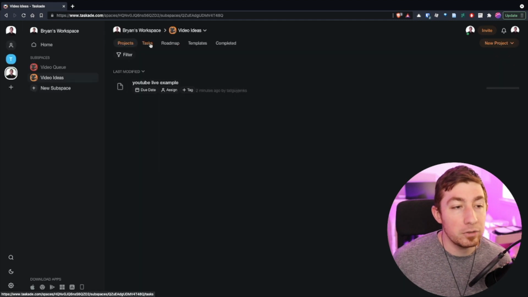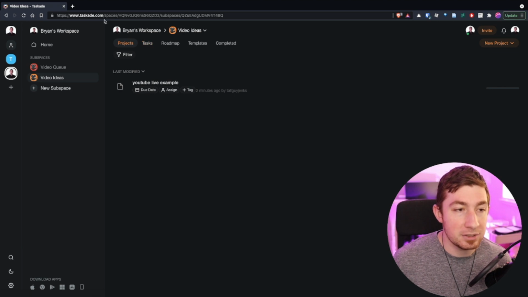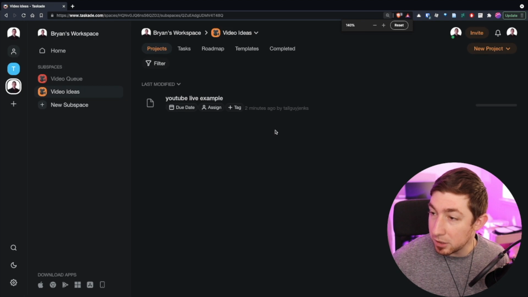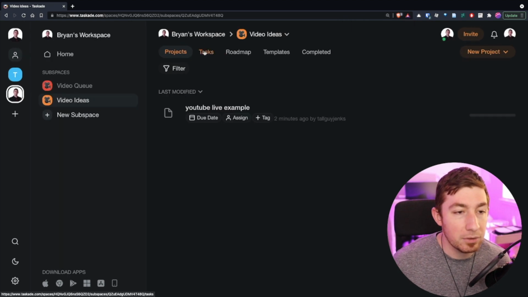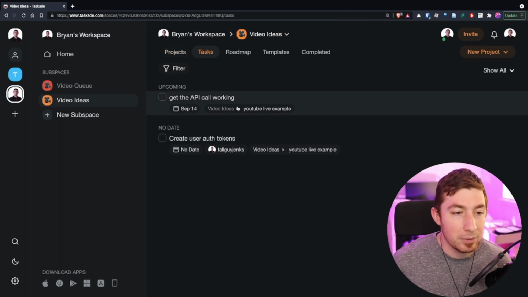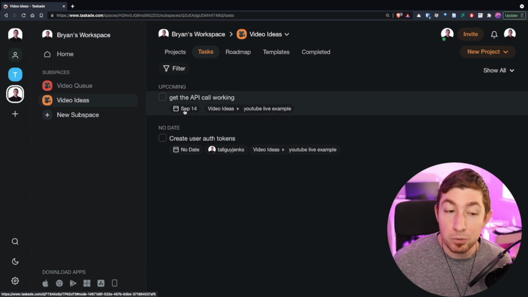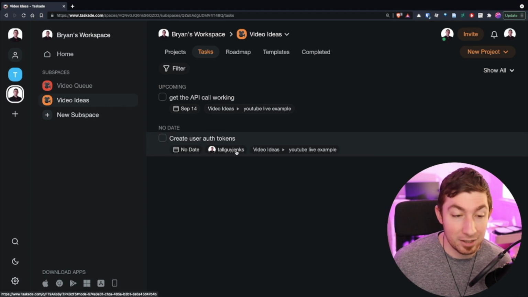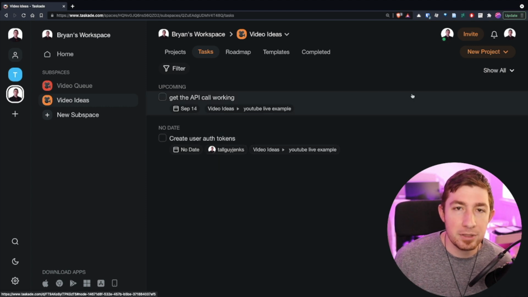So now that we have a due date and an assigned task, let's go back and look at all of the tasks for all of the projects inside of this subspace. I realize I should probably zoom in a little bit more. So hopefully, there we go. So tasks, here we go. Get the API call working is upcoming and it's due, but it's not assigned to me. But here, this one doesn't have a due date, but it is assigned to me. So now these are showing me things that are important.